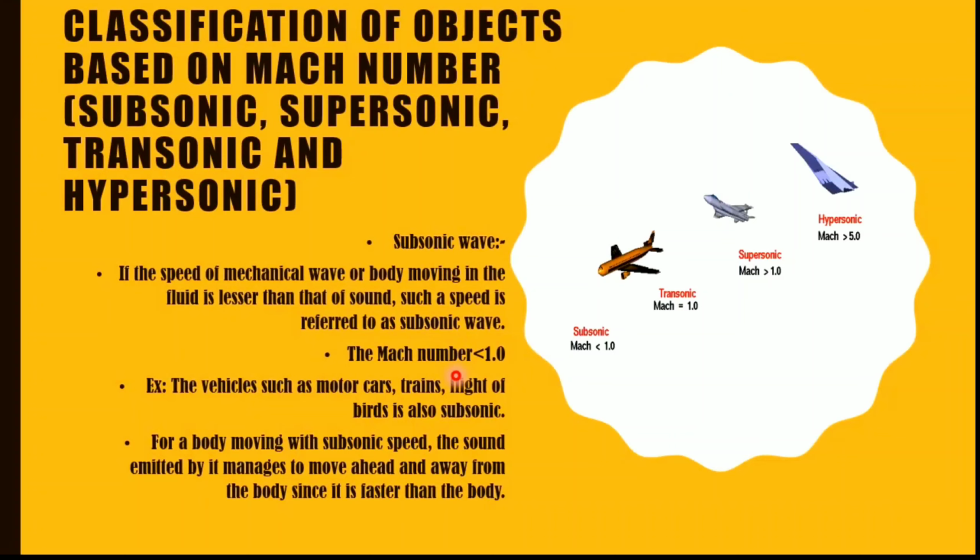The examples are vehicles such as motor cars and trains; the flight of birds is also subsonic. And the last point, the reasoning point, is that when a body is moving at subsonic speed, the sound which gets emitted manages to move ahead and away from the body, since it is faster than the body. So whenever it is subsonic, the sound emitted by it moves ahead because it is faster than the body. So we covered here the 4 points.